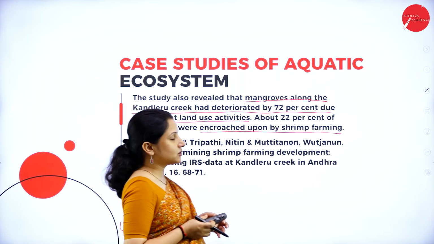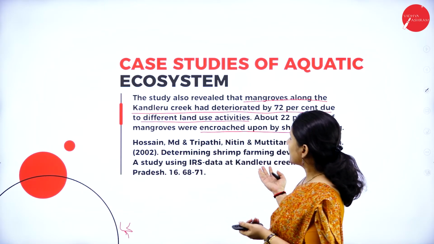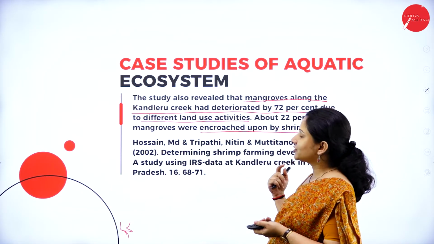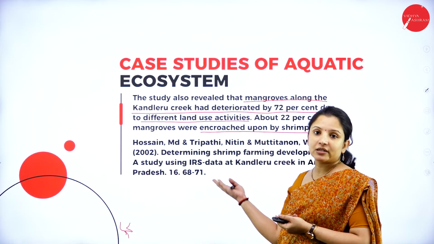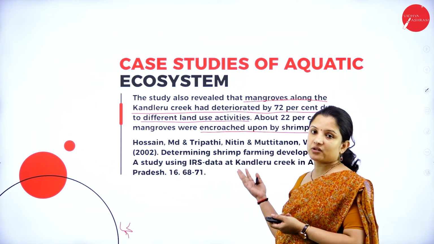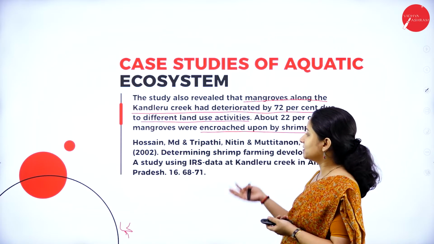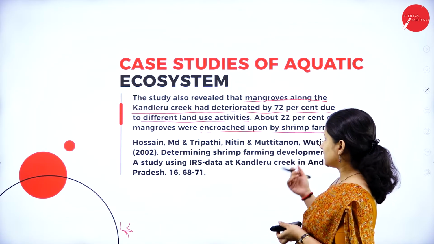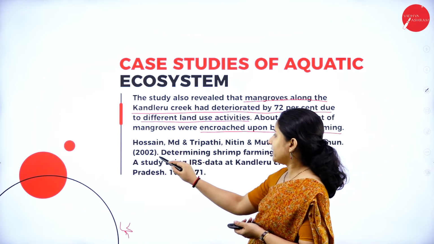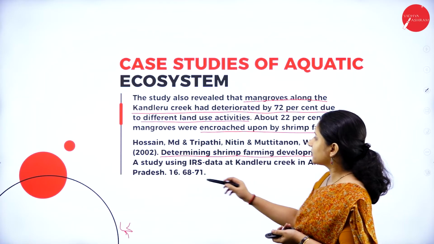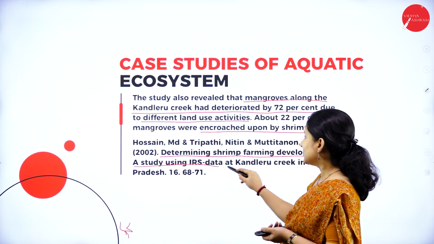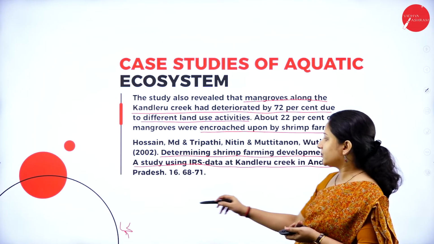So this was about this topic, a case study of an aquatic ecosystem, wherein we took shrimp cultivation in Kandleru Creek of Andhra Pradesh as an example. This is the paper that was written, with the heading: determining shrimp farming development, a case study using IRS data at Kandleru Creek in Andhra Pradesh.